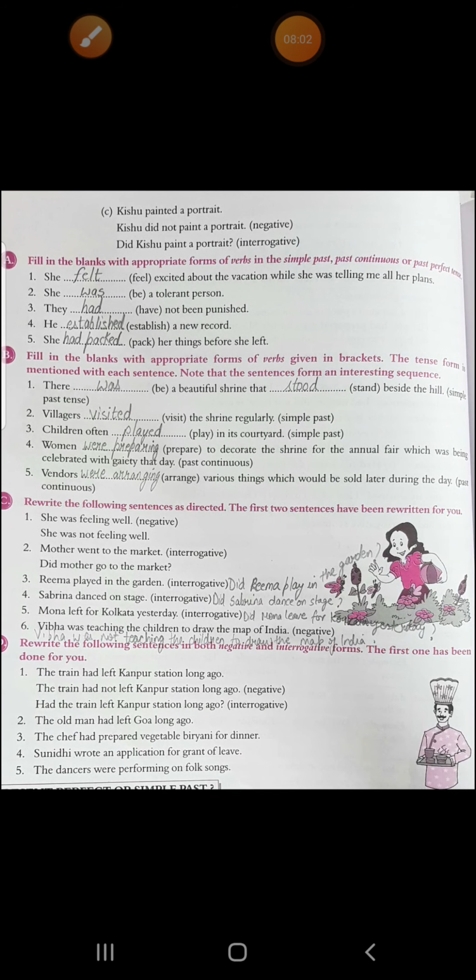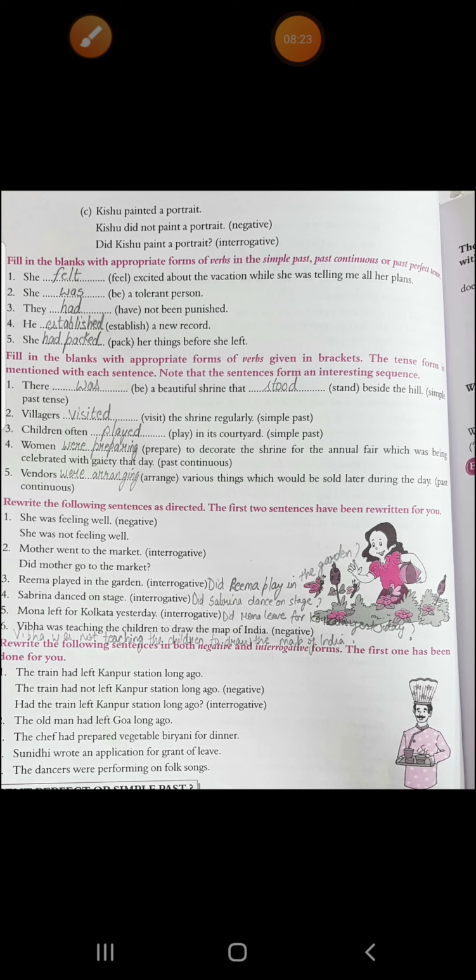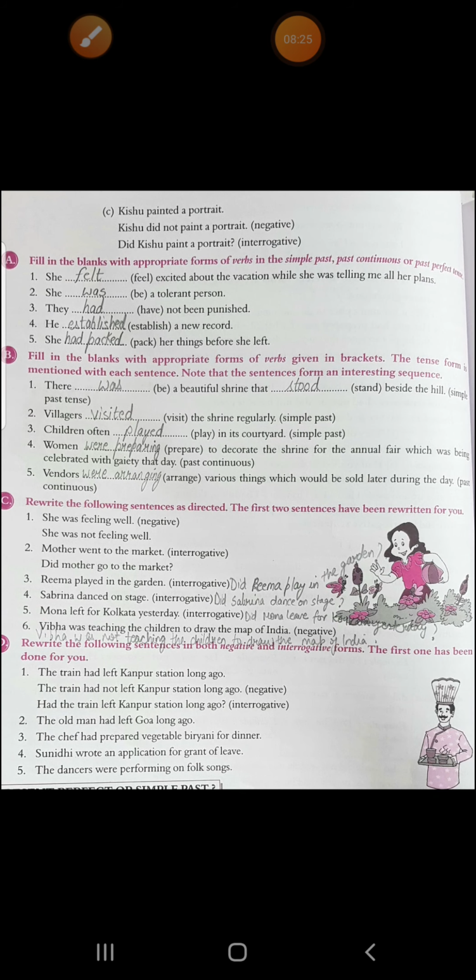Then see exercise B, what you have to do: filling the blanks with appropriate form of verb given in bracket. The tense form is also mentioned. You have to use it in the correct form. See, the first one, there was a beautiful shrine that stood beside the hill. You have to write everything in simple past tense. Then second, villagers visited the shrine regularly. Again, it is in simple past tense. Then third, children often played in its courtyard. Again, simple past.